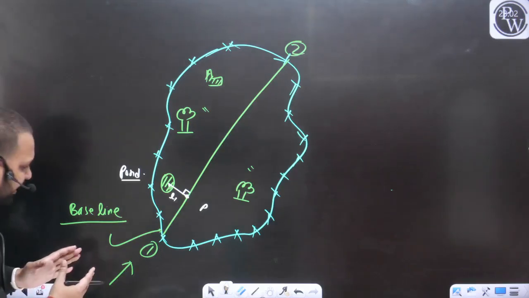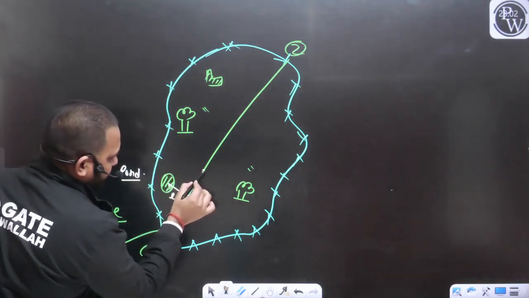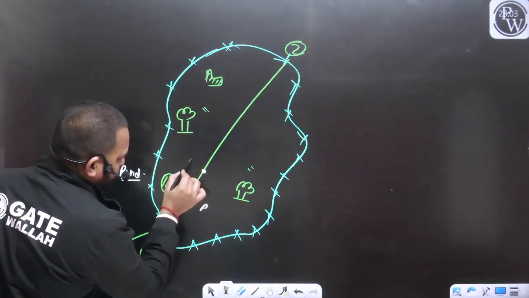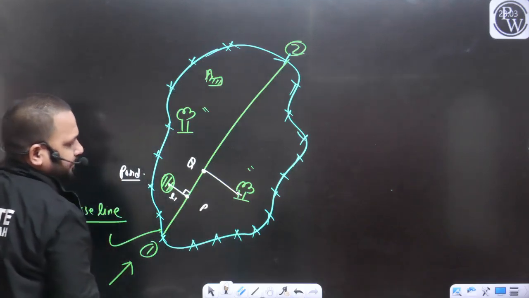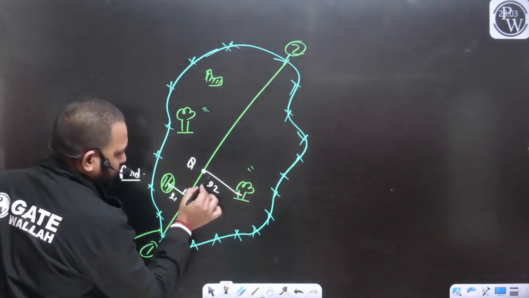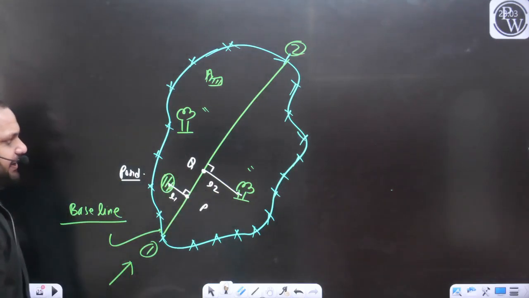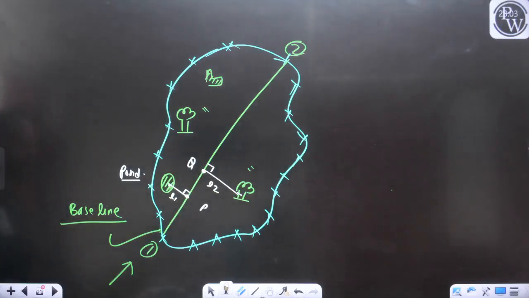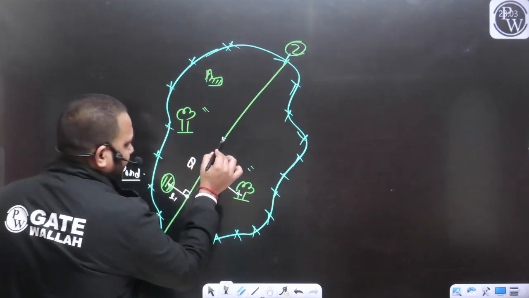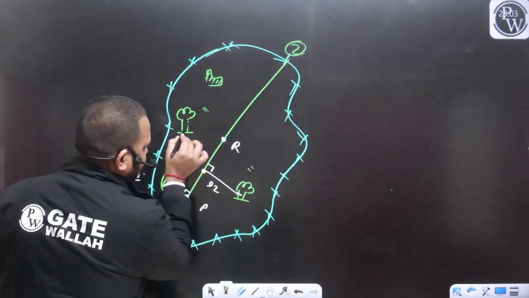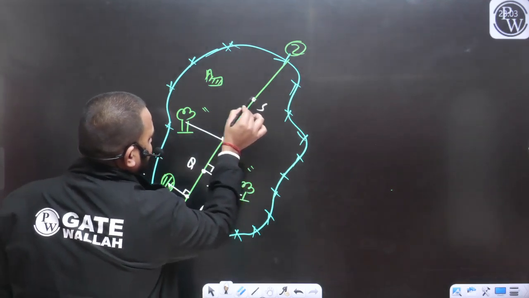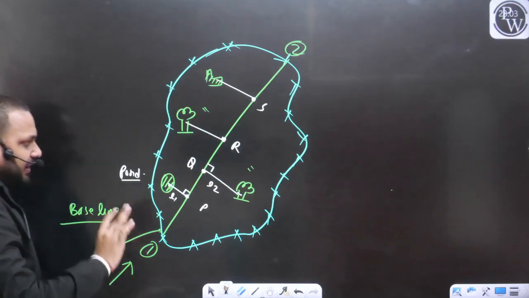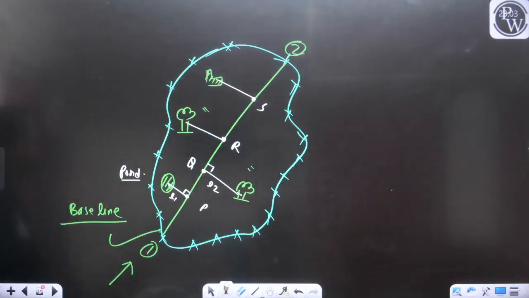Similarly, I am moving from 1 to 2. I have located the point Q, and from Q I have taken this offset of this tree. Let's say this length is L2. Again this angle is 90 degrees. Similarly from the point R, I have located this tree. Similarly from the point S, I have located this building block. Can I perform the survey work like this?